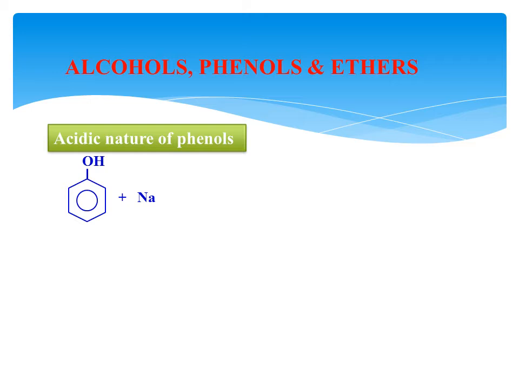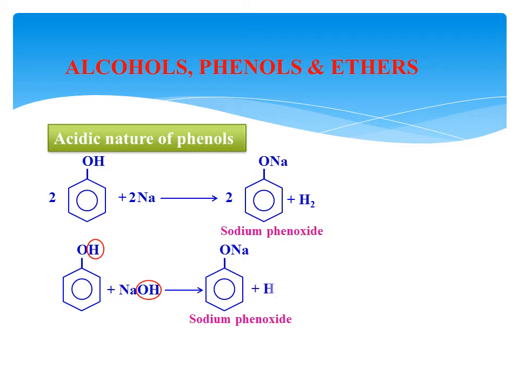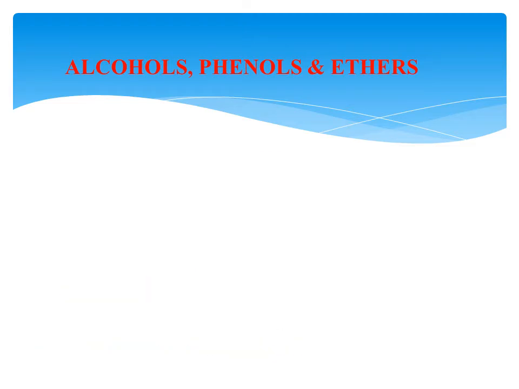When phenol reacts with sodium metal, it forms sodium phenoxide with the liberation of hydrogen gas. In another example, phenol reacts with sodium hydroxide. Phenol is an acid, sodium hydroxide is a base. When an acid and a base react and form a salt, the compound should have an acidic property. Therefore,